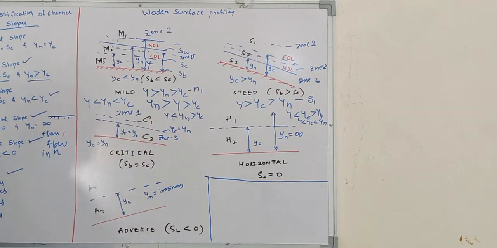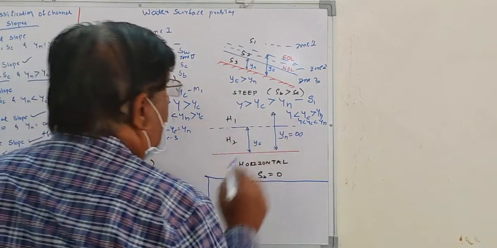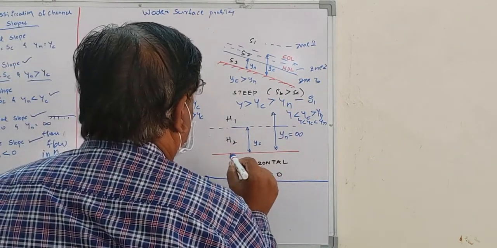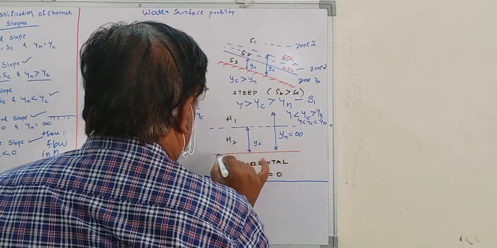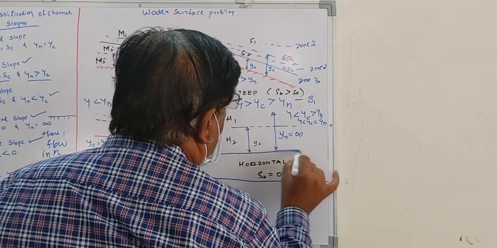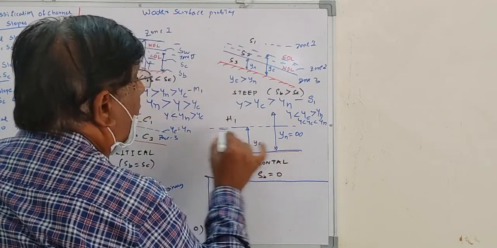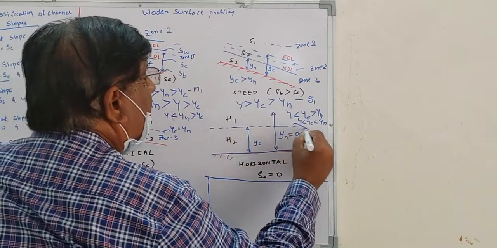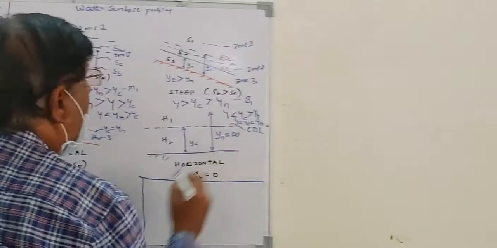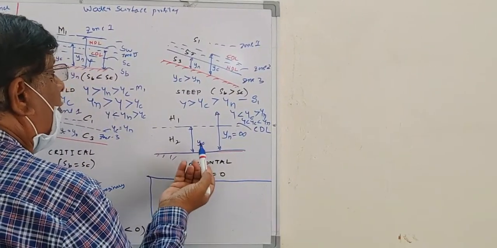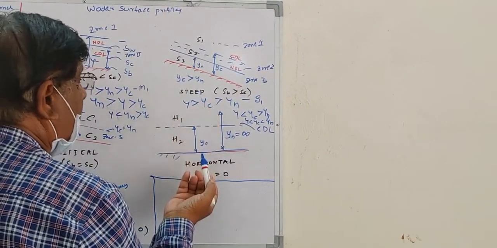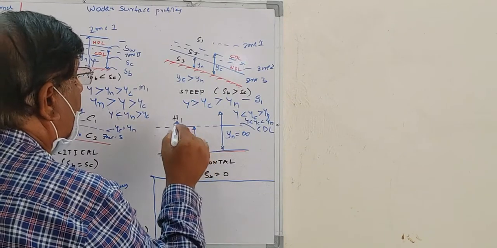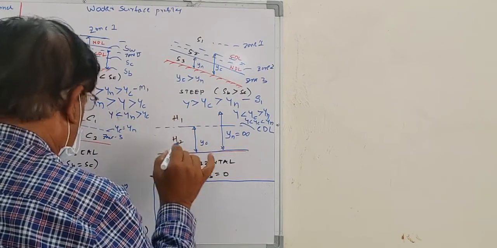Then you have the horizontal curves. Horizontal means the channel bottom slope is horizontal. Parallel to this you have the CDL, critical depth level, and the depth of flow is either above the CDL or below the CDL. Based on this you have the H1 curve and H2 curve.